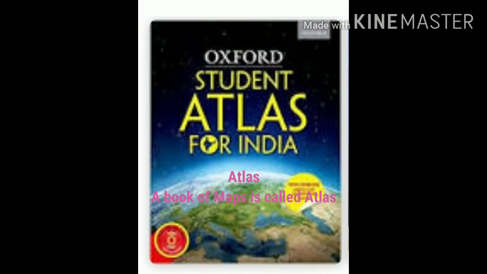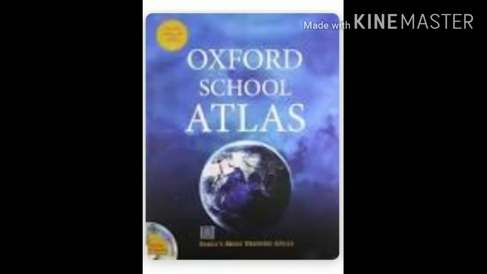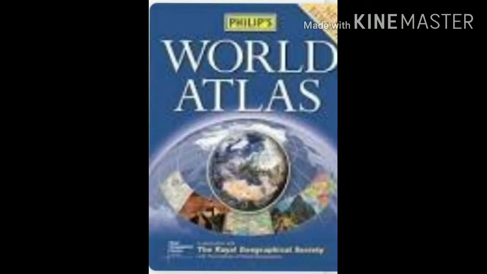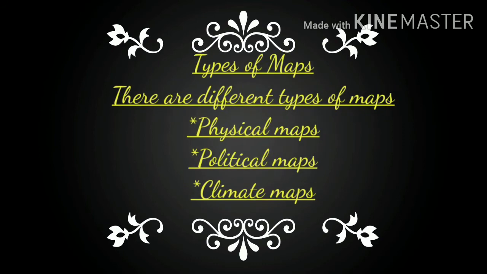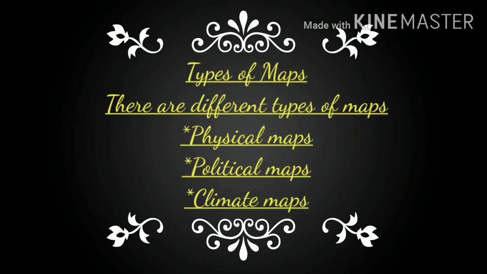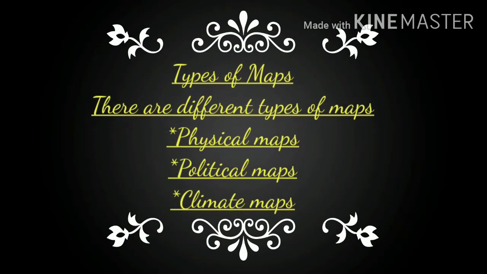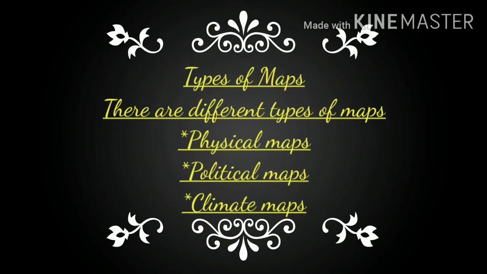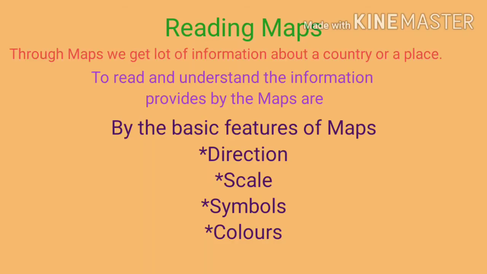Atlas. A book of maps is called atlas. Some more examples of atlas are shown here. Types of maps. There are different types of maps. Physical maps, political maps, climate maps.